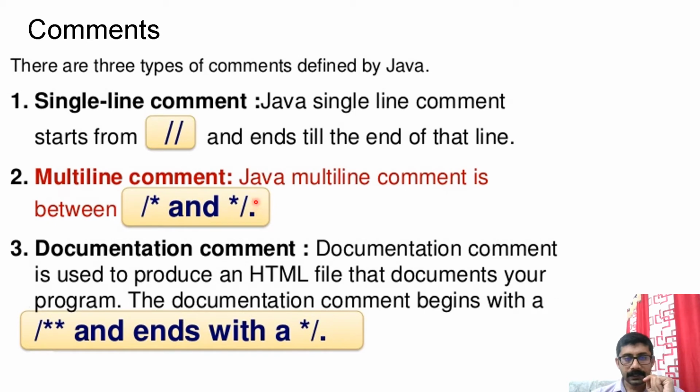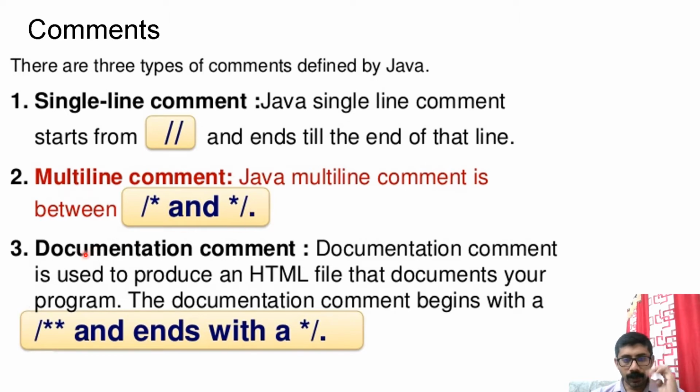Multi-line comment. Java multi-line comment is between slash star and a closing star slash. This dot is not here, don't get confused. This can span across multiple lines. So single line comment is meant for only one line, and multi-line comment is for multiple lines. So start with one slash star and end with another star slash. Ignore this dot at the end.